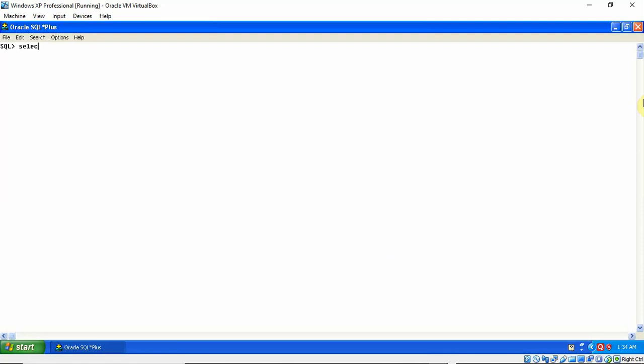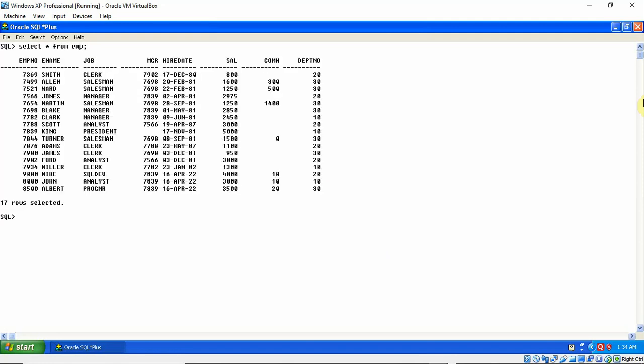We have a table, the EMP table. Let me see the records from the EMP table. Here you can see EMP number, EMP name, job, manager ID, hire date, salary, commission, and department number. There are 17 records.